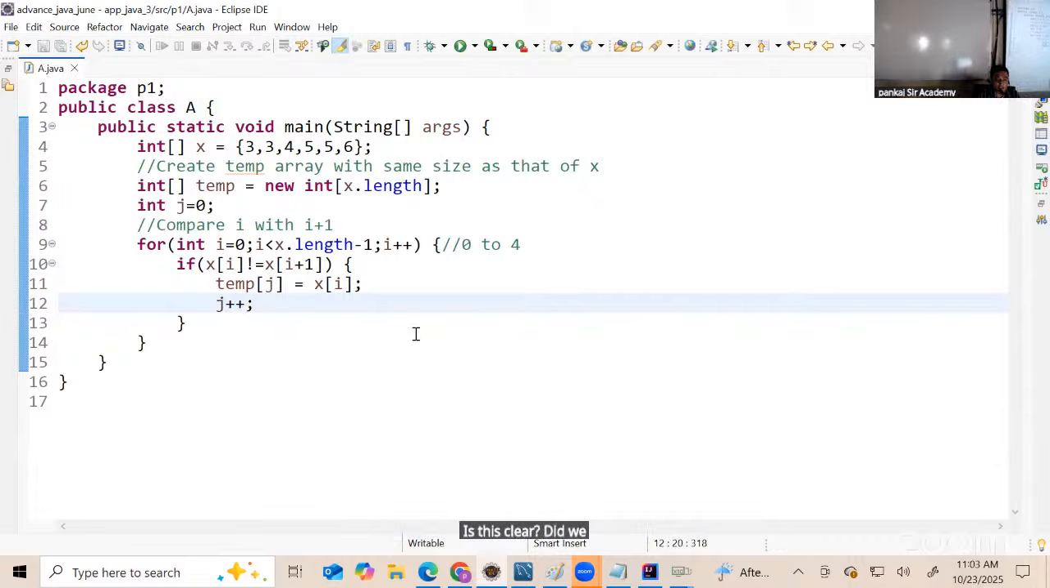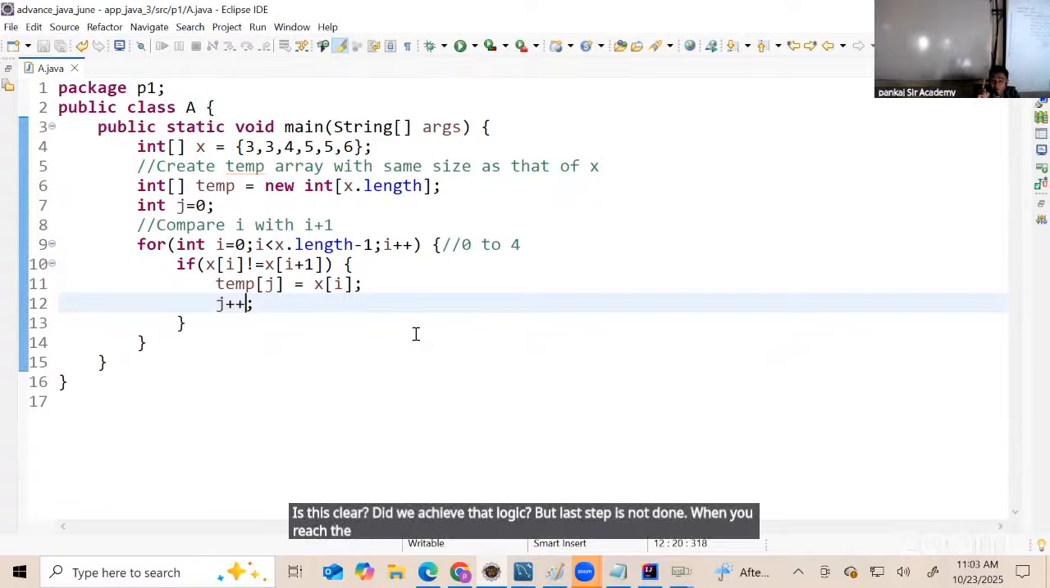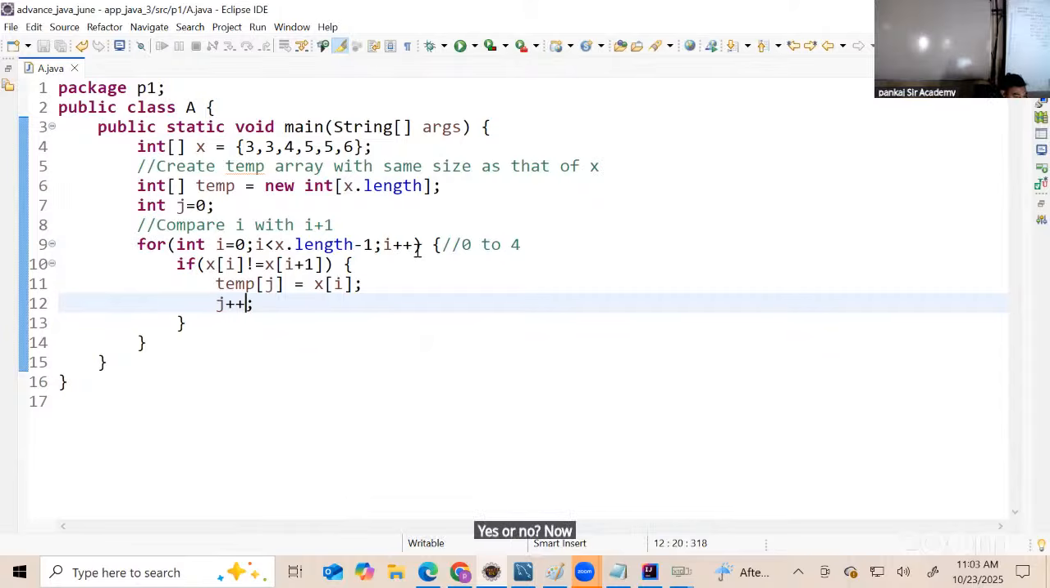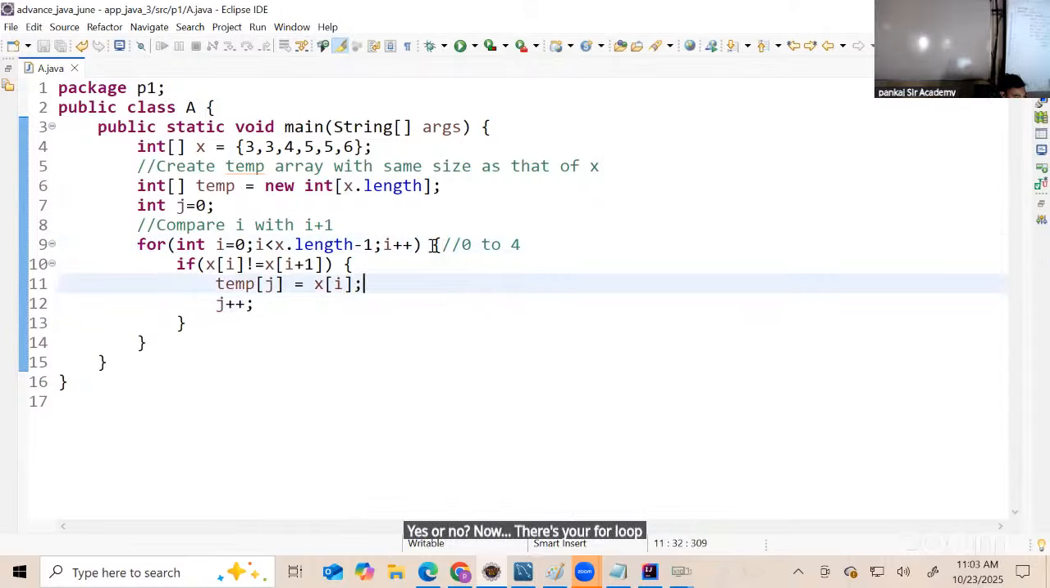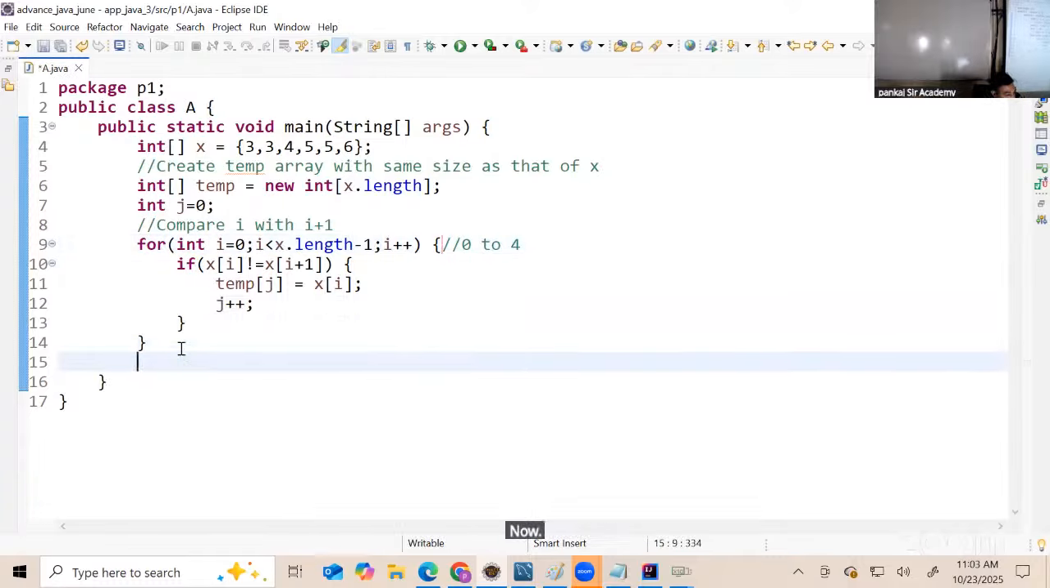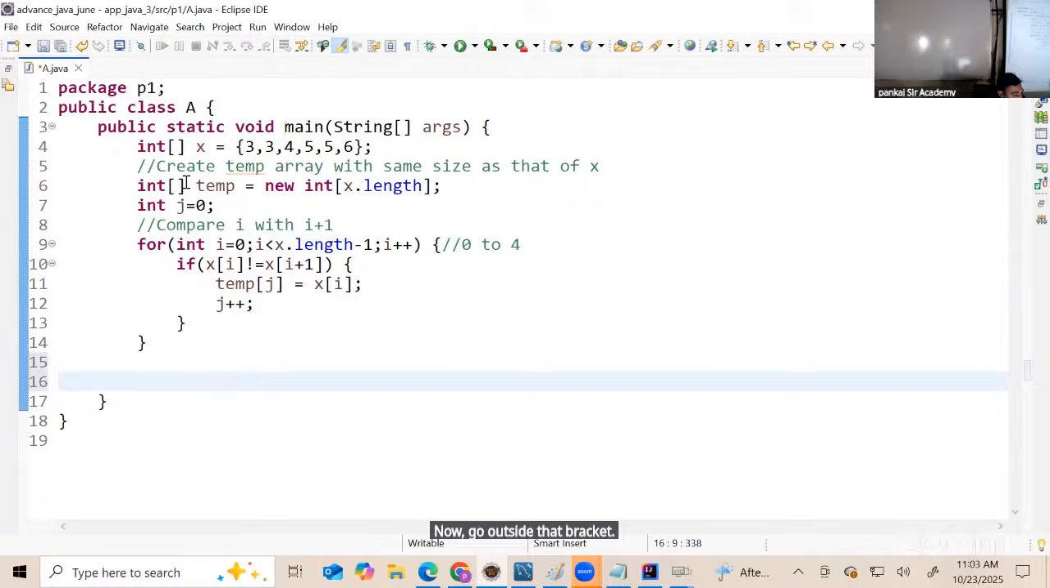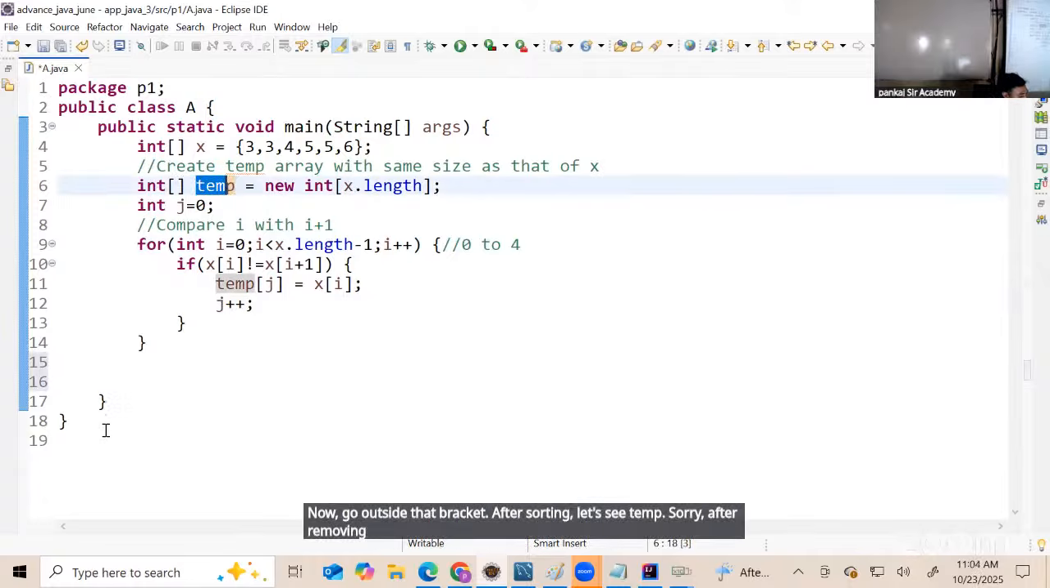Did we achieve that logic? But the last step is not done. When you reach the last index, copy the value as it is. Yes or no? Now, this is your for loop. Select the bracket. Can you see the closing bracket? Now go outside that bracket. After removing duplicate elements, let's see the temp.